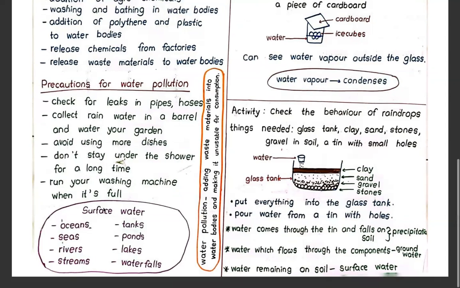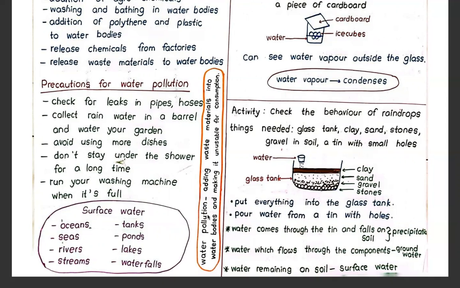Then surface water. What do you mean by surface water? Surface water means places where water is on the surface. Oceans, seas, rivers, streams, tanks, ponds, lakes, and waterfalls. We call all these water bodies surface water. And what do you mean by water pollution? For the term test, they might ask you what water pollution is.